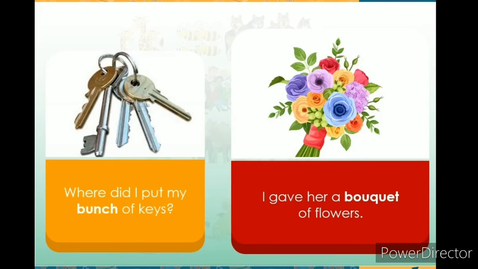All these words are collective nouns. Remember, we use collective nouns to identify a group of nouns. Let us see what is meant by collective nouns. See in the previous examples, a pride of lions.